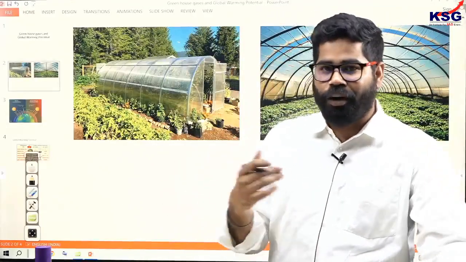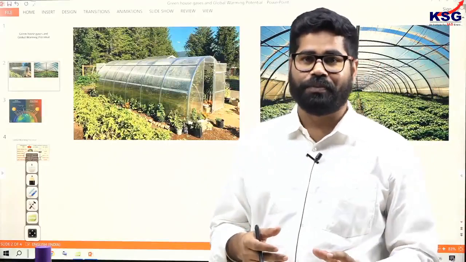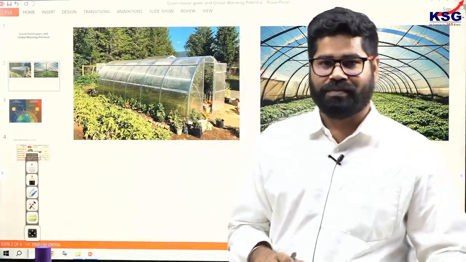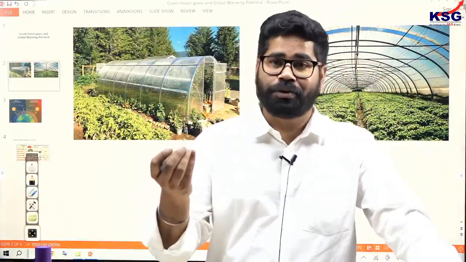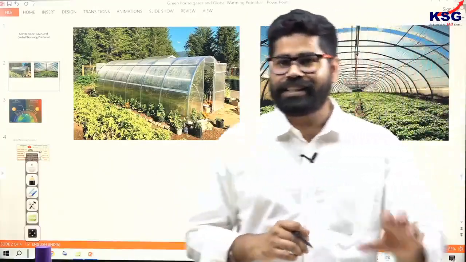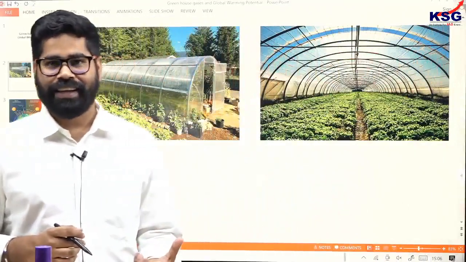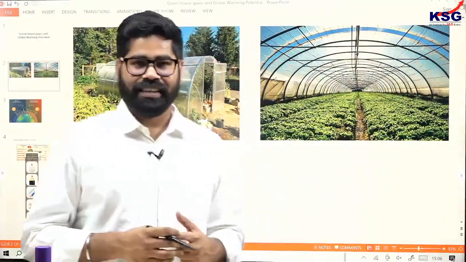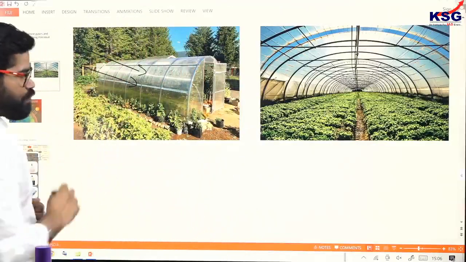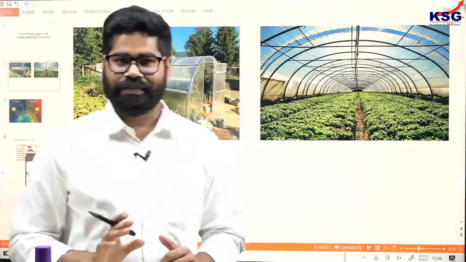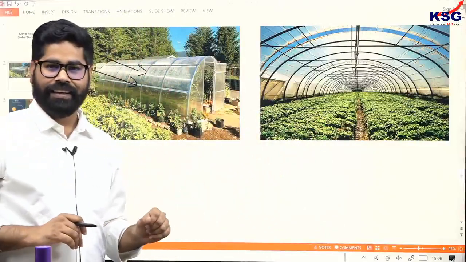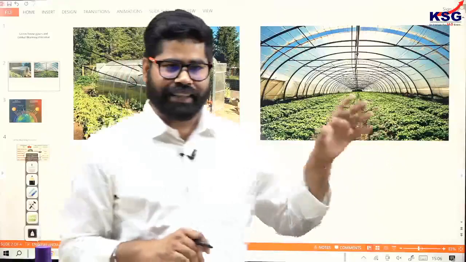So in order to grow crops and get products from there, what the farmers do is build a greenhouse on their farms. Suppose they have to grow some vegetables or fruits, they are going to create a greenhouse like this. And this greenhouse is nothing but a glass house. What is its function? If sunlight is incident on this greenhouse, it will easily pass through it and be absorbed by the plants. The plants will absorb these radiations and get the heat.